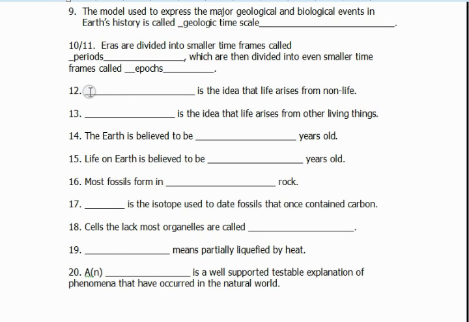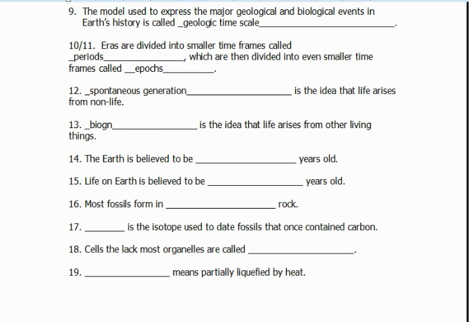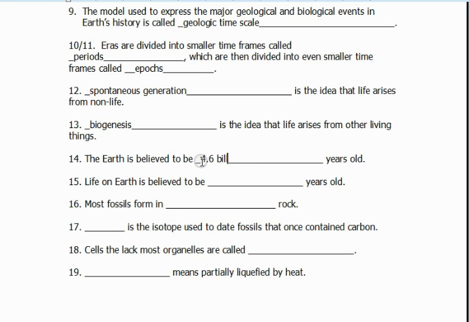Blank is the idea that life arises from non-life. Spontaneous generation. Blank is the idea that life arises from other living things. That's biogenesis. The Earth is believed to be blank years old. Life on Earth is believed to be blank years old.